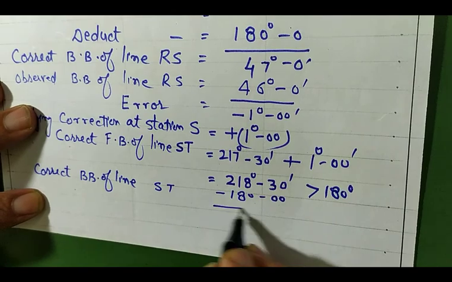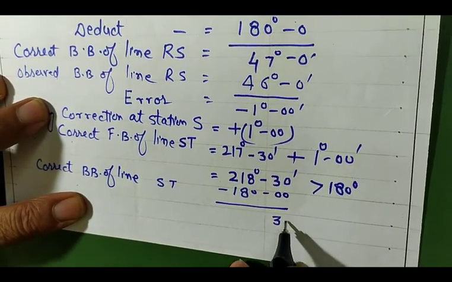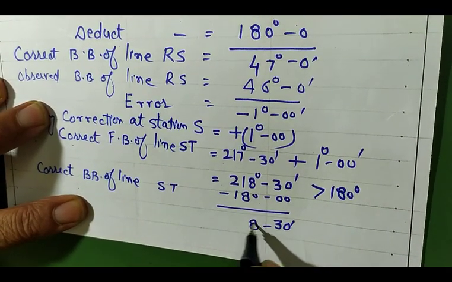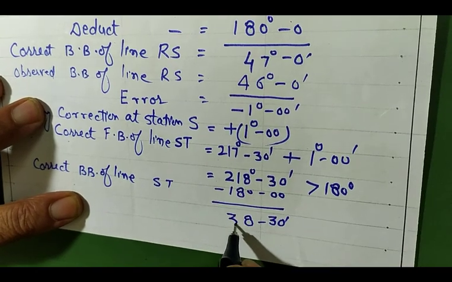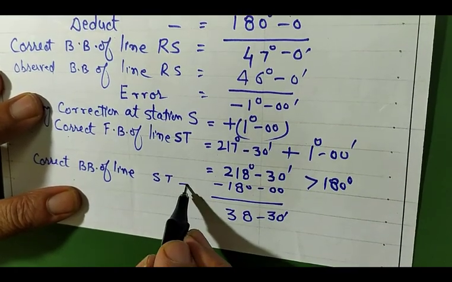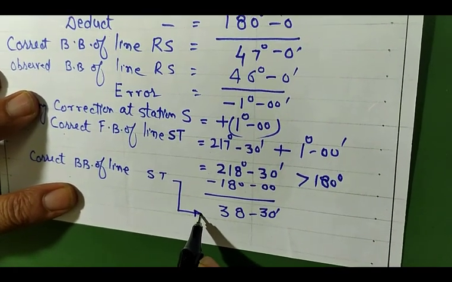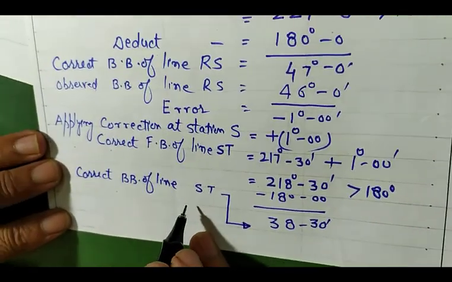So this comes to be 38 degree 30 minutes, the correct back bearing of line ST.